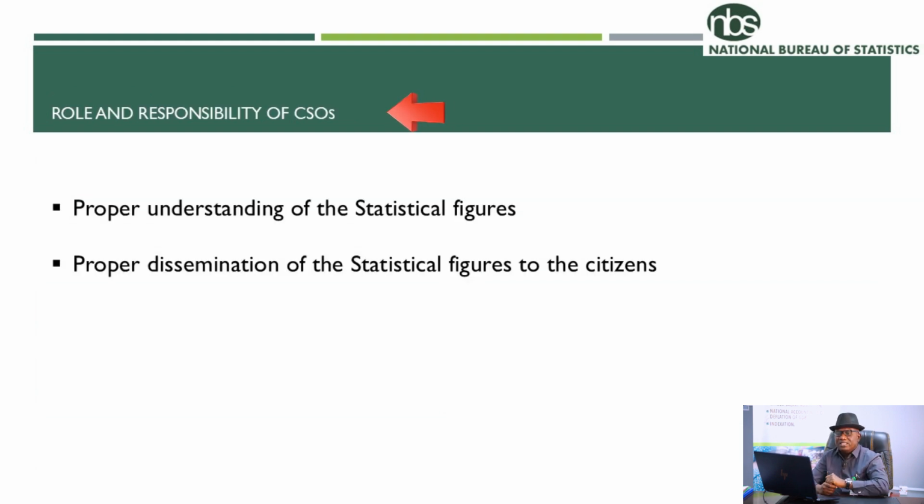What is the role of Nigerians? The role of Nigerians and other stakeholders is to understand the figure and help to pass across to Nigerians and other people that NBS is rebasing the CPI. It's not for the interest of any person. It's for the interest of all people living in Nigeria and for the interest of the three economic agents: government, firms, households, and even for the international community as well.